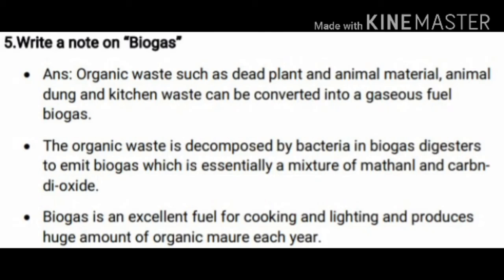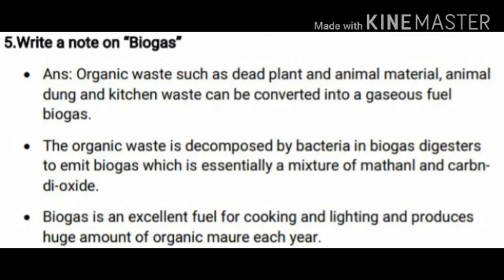The organic waste is decomposed by bacteria in biogas digesters to emit biogas, which is essentially a mixture of methane and carbon dioxide. Next, biogas is an excellent fuel for cooking and lighting, and at the same time it produces a huge amount of organic manure each year. Children, are you clear with this question?